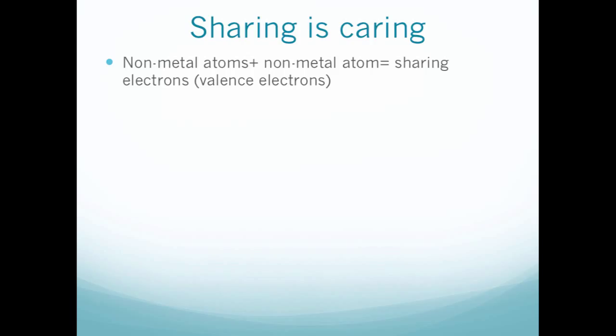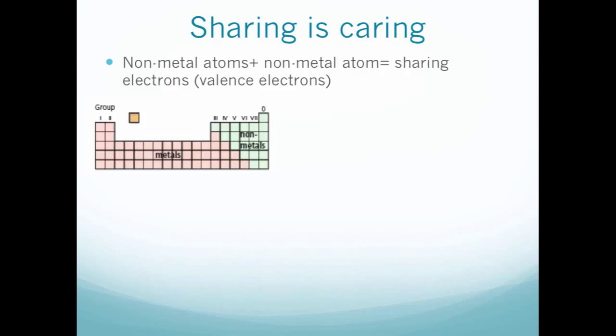And we're talking about sharing the valence electrons, which are the electrons on the outside, the most outside electrons. For one example, here's our periodic table. You have the non-metals on the right-hand side, except hydrogen. Hydrogen is a non-metal, but because of its special property, we place it in the metal part. And the metals are on the left-hand side as well.